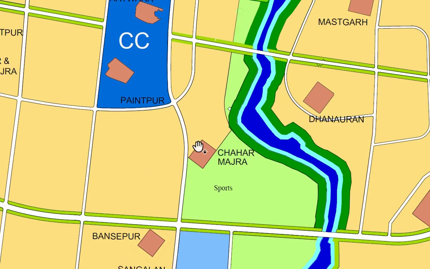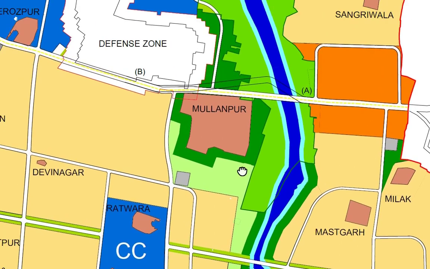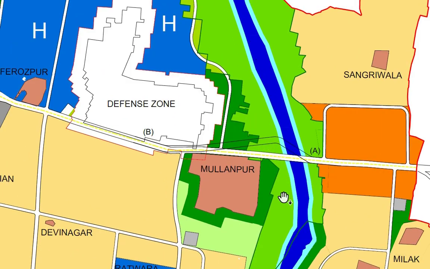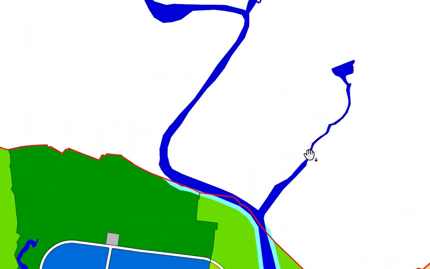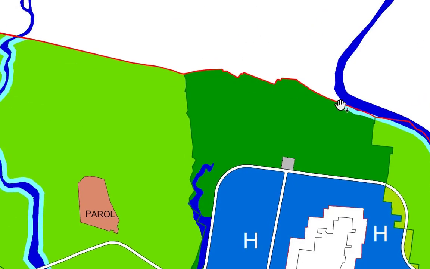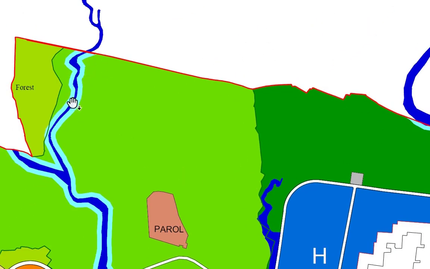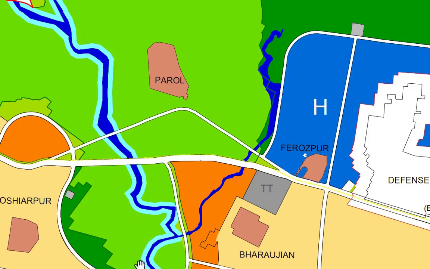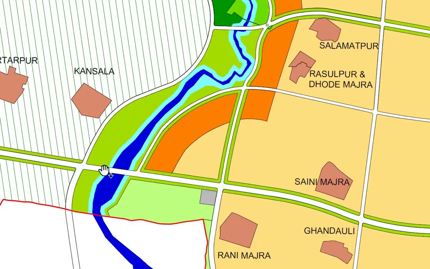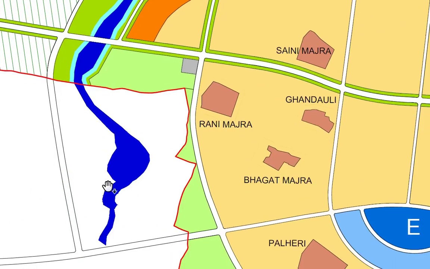Here we are seeing these blue colored thick lines. These ones, these ones. Here are also lots of these. These blue colored lines represent the river reserves and the water bodies flowing through Mullapur region.